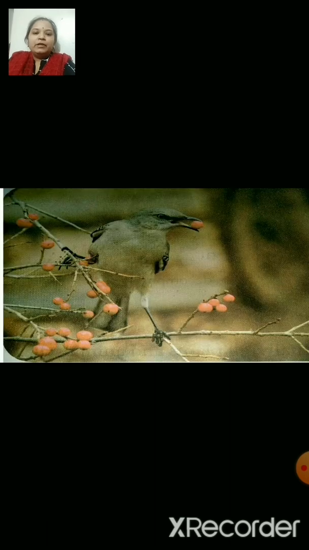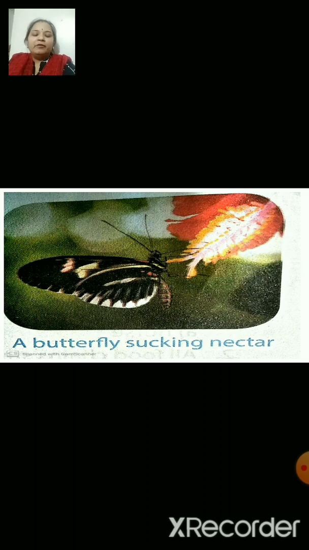So, another picture. In this picture, you can see a bird. The bird is also eating something, right? A butterfly sucking nectar from a flower. So, a cow having grass. In this way, we saw that different animals eat different kinds of food. But the thing is, living things need food. Animals and living things need food because the food gives them energy.